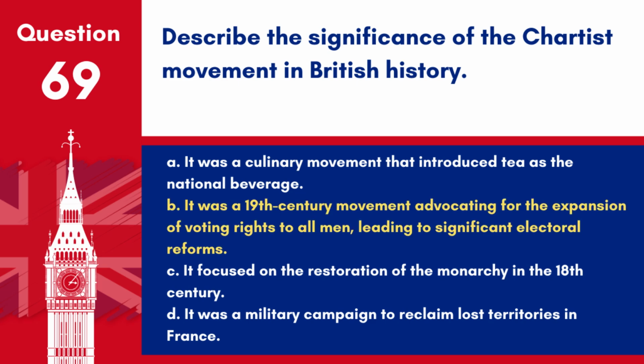Answer: B. It was a 19th century movement advocating for the expansion of voting rights to all men, leading to significant electoral reforms. The Chartist movement was crucial in the fight for democratic reforms in the UK, including demands for universal male suffrage and the secret ballot, influencing future electoral reforms.